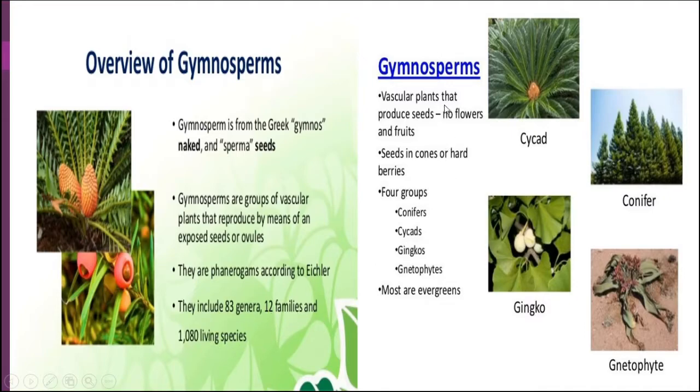These are vascular plants, that means they have a well developed xylem and phloem for the conduction of water, minerals and other things, but no flowers are there. No flowers as well as fruits are there. Seeds are in the cones or hard berries because they are naked, and they are of four groups, that is conifers, cycads, ginkgos, gnetophytes. Most are evergreen.